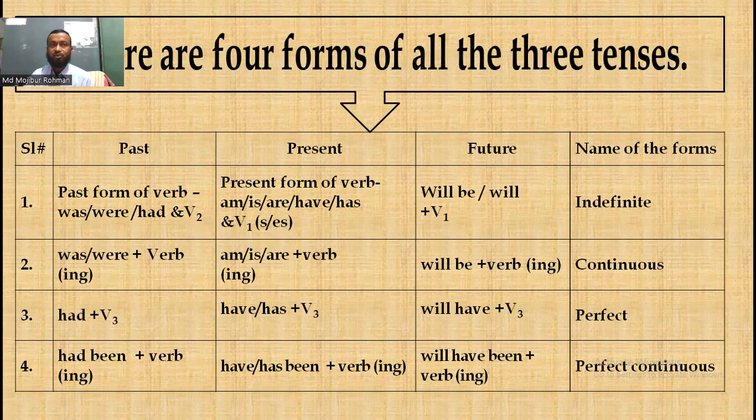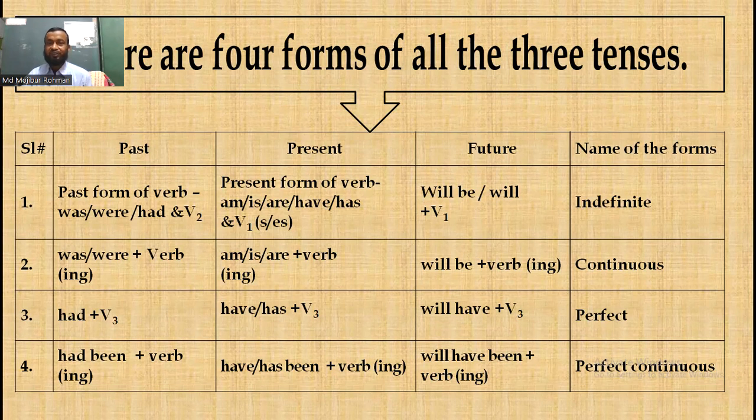If we use the base form of verb, it's called verb 1. When we use the past form of verb, it's called verb 2. And when we use the past participle of verb, it's called verb 3. That means there are three forms of verb: verb 1, verb 2, and verb 3.